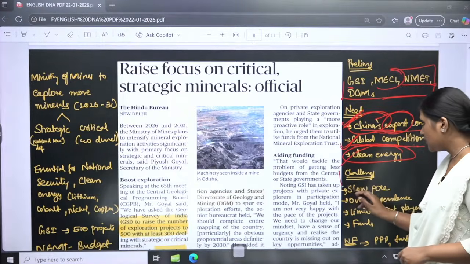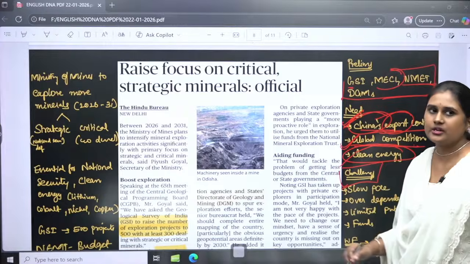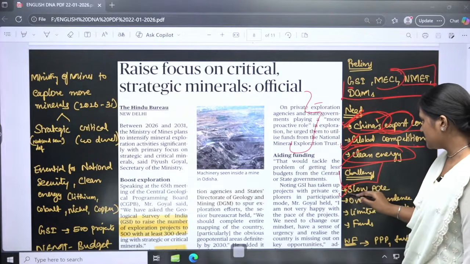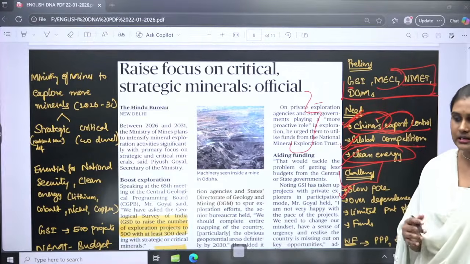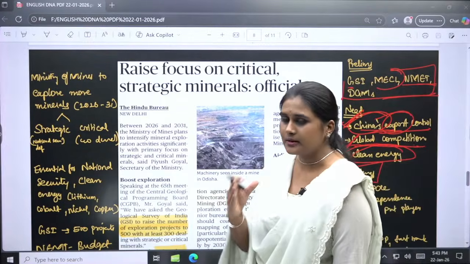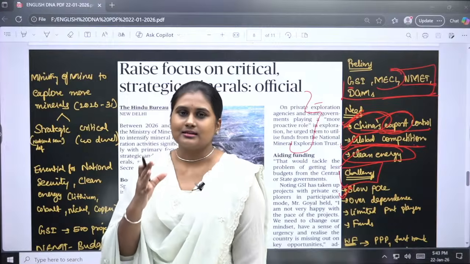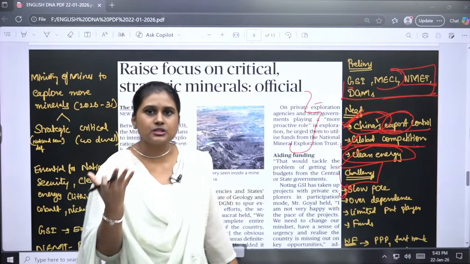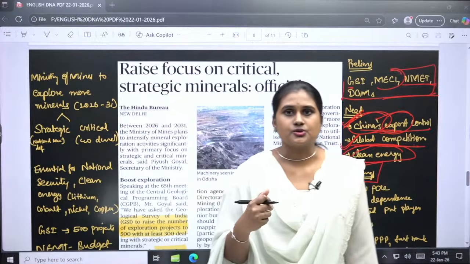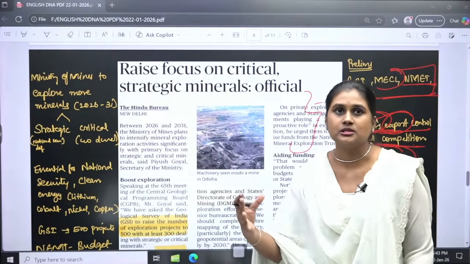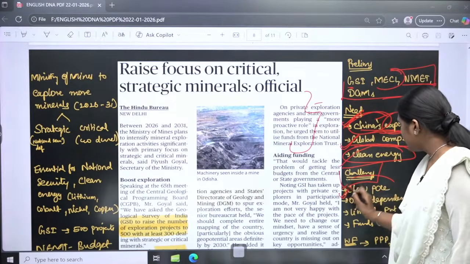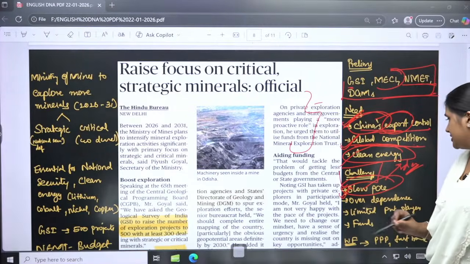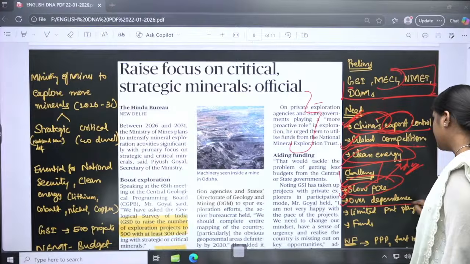So what are the challenges faced while we are exploring these kinds of minerals? The first problem is slow pace. There is a lot of nexus, there is no one particular body that mandates this exploration, instead various boards are involved here. So there will be a delay in the process, a slow pace of decision making and also approval for the exploration. Then the next one is over dependence. Again,